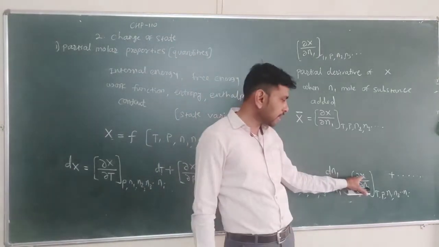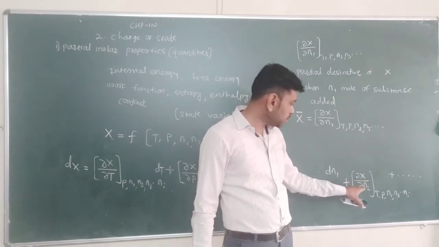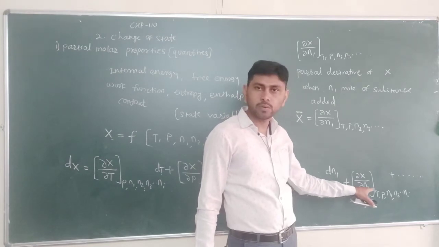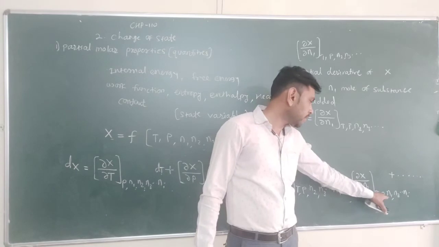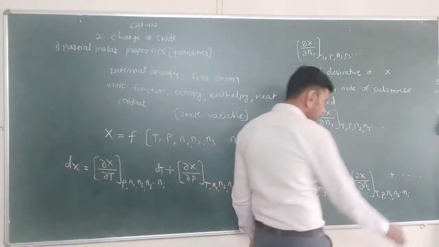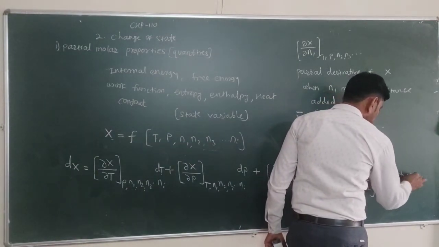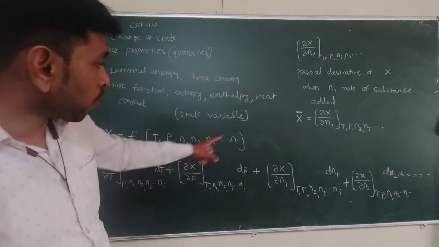In a similar way we can write the change in X with respect to the second constituent, dn2, at constant temperature, pressure, n1, and n3, but not n2, times dn2. We can write this for the number of moles in the similar way.